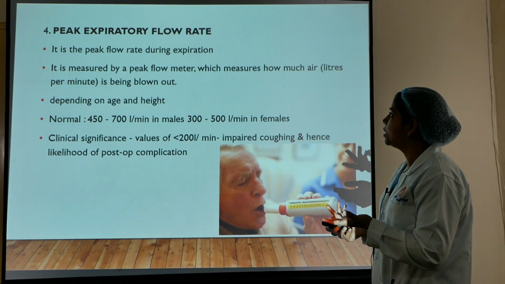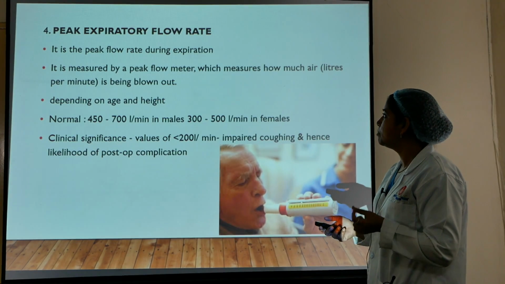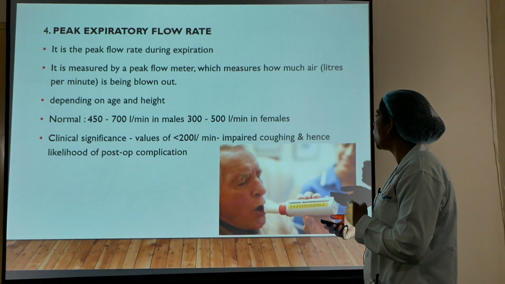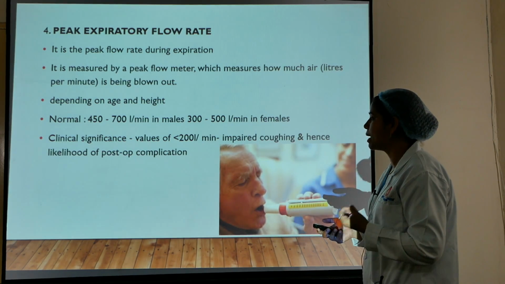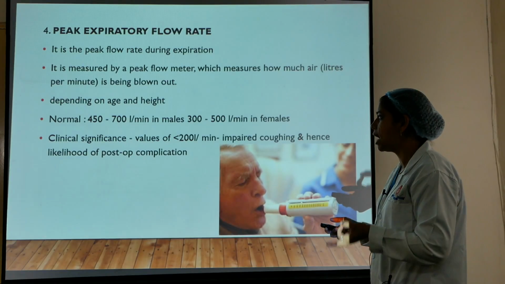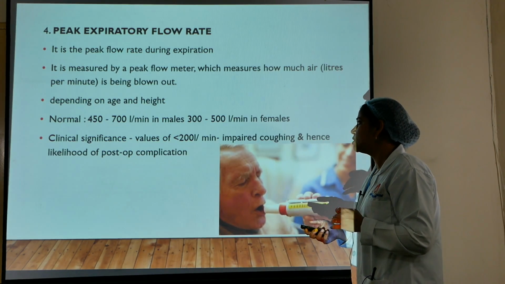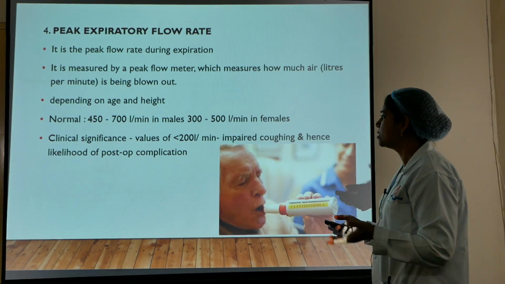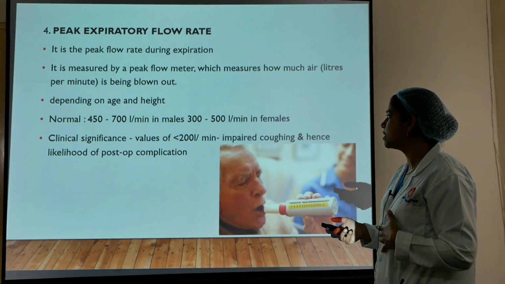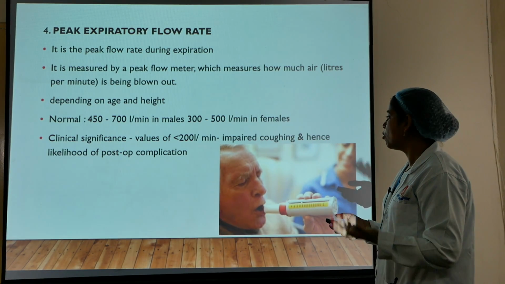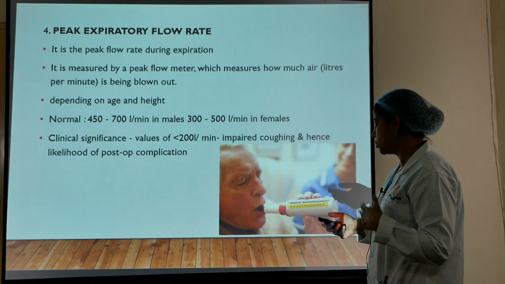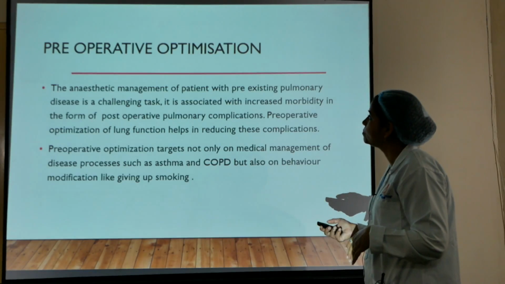Peak expiratory flow rate is the peak flow rate during expiration. It is measured by the peak flow meter, which measures how much air is being blown out at maximum capacity, depending on age and height. It is normally 450 to 700 liters per minute in males and 300 to 500 liters per minute in females. Clinically, it is impaired in coughing and hence indicates the likelihood of postoperative complications.